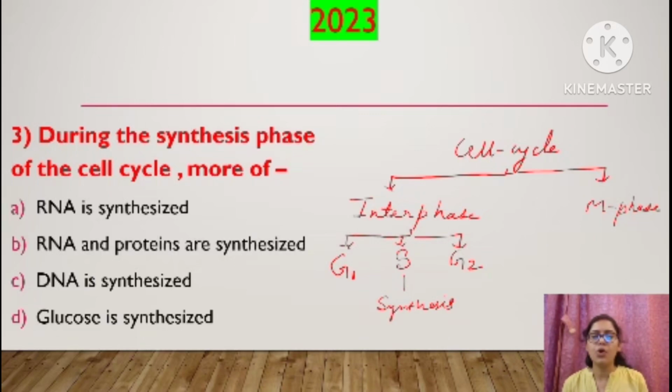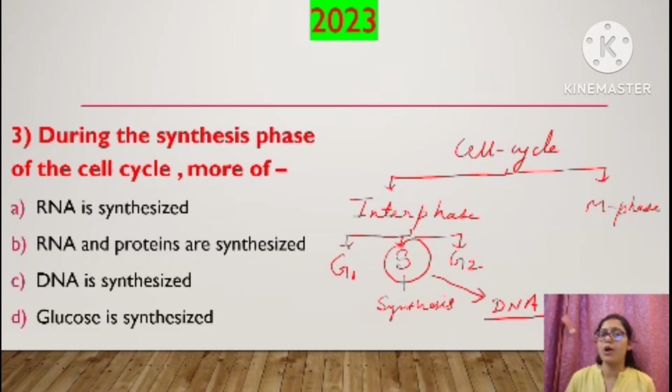And we know that in all these stages of interphase, what will happen? G1 phase we know, S phase we know, G2 phase we know. So in this S phase, the synthesis phase, DNA will be synthesized. DNA will double its content. So DNA synthesis will take place in the S phase of the cell cycle. In G1 and G2, RNA and protein synthesis will take place. But DNA specifically will be made in the synthesis phase. So the correct answer is C, that is, DNA is synthesized.